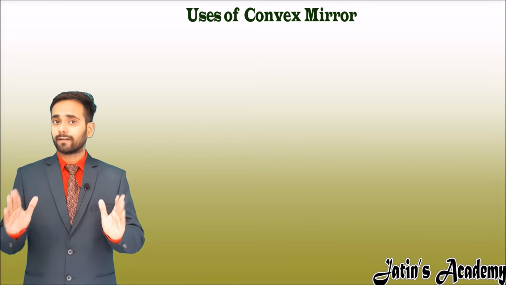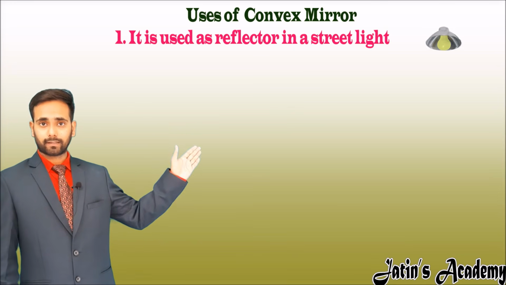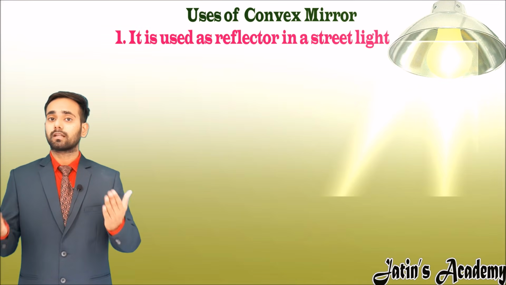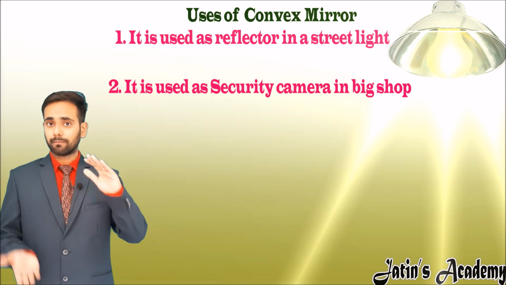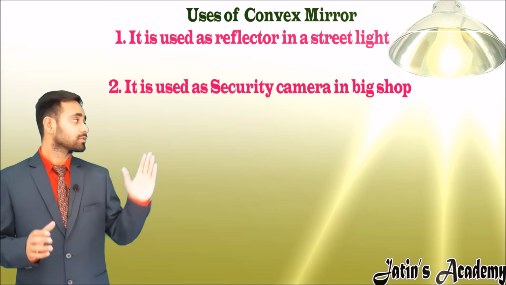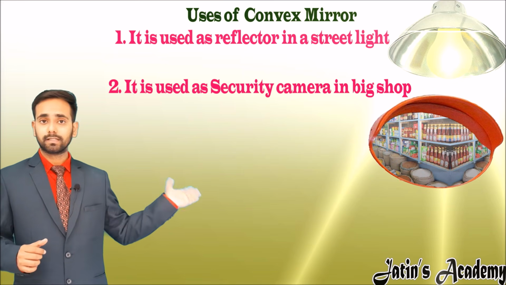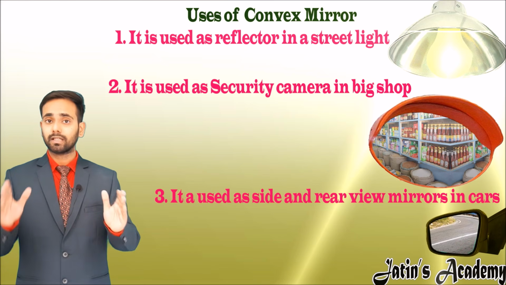We know that a convex mirror is a diverging mirror, so it is used as a reflector in street lights. Because it is a diverging mirror, it diverges the light in all directions. Our second point is that it shows diminished images, so it is used as a security camera in a big shop. And the third point is that it is used as a side mirror in cars to see the rear view of the cars.